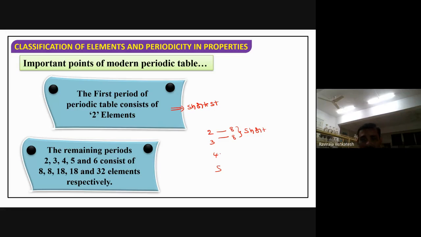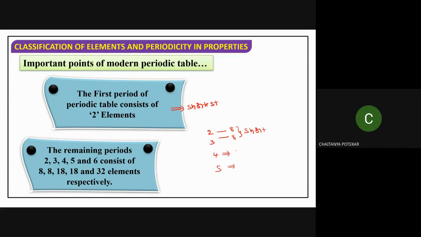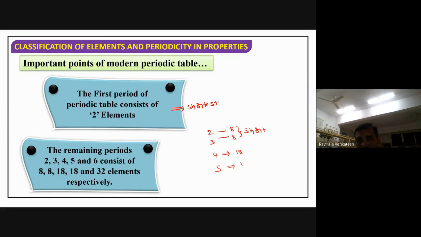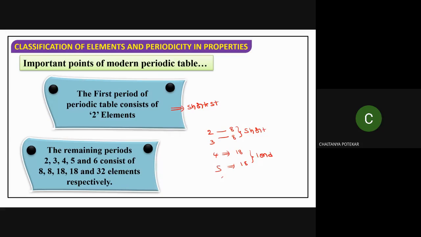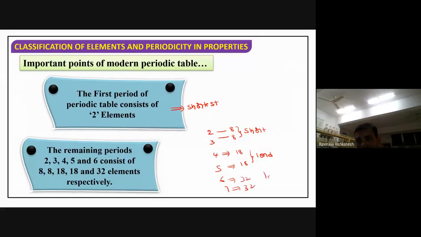The fourth has 18 elements, so it is called a long period. The 6th and 7th have 32 elements and are called the longest periods. Long periods contain 18 elements, the 4th and 5th periods.